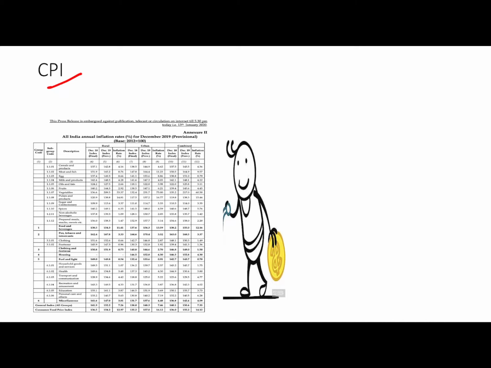All the items are listed. CPI, urban, rural and combined is listed. So if you look at these items, these are the items of your essential needs. Cereals, eggs, milk, fruits, vegetables, etc. So what does CPI do? It tracks the change in retail prices of these items. Okay. It tracks the retail prices of items consumed by households, that is you, the consumer.